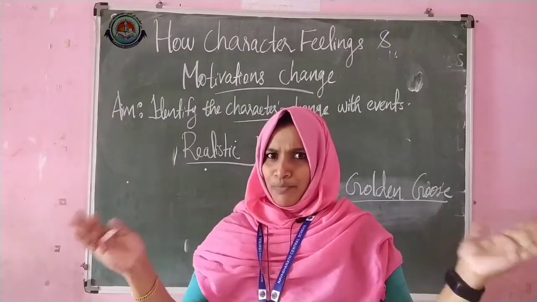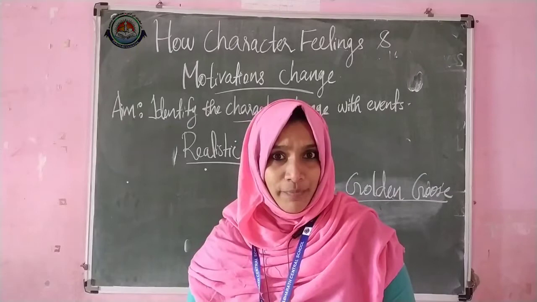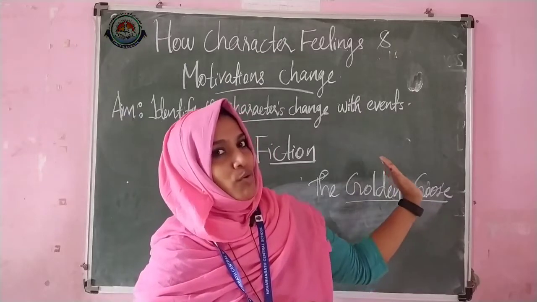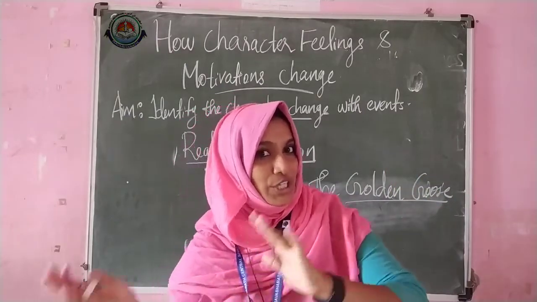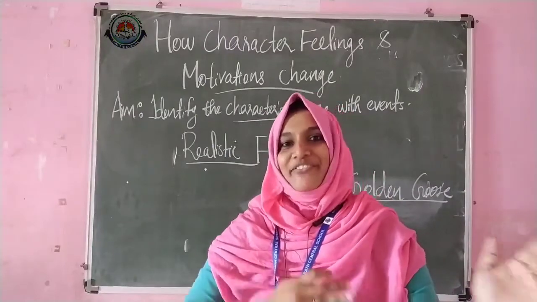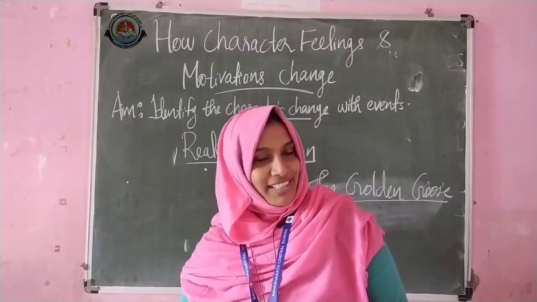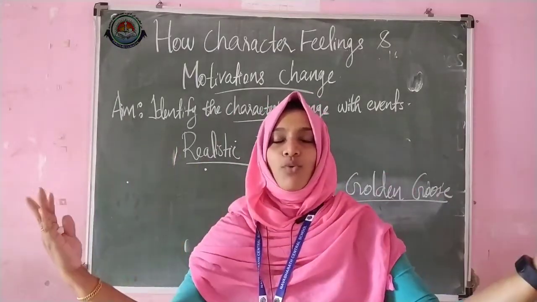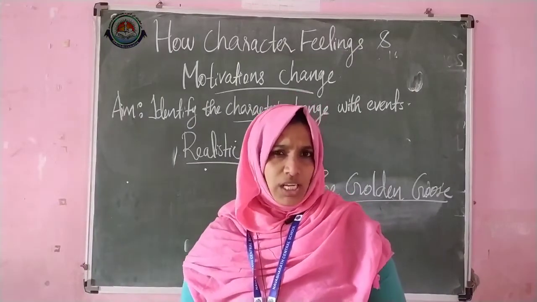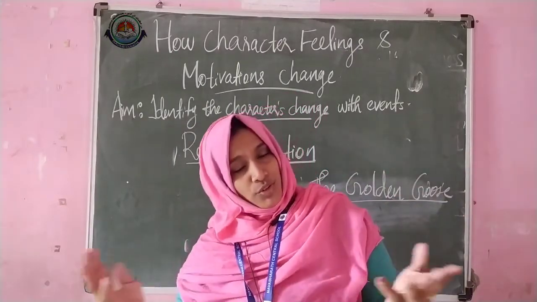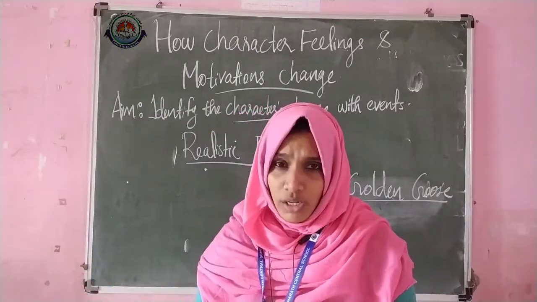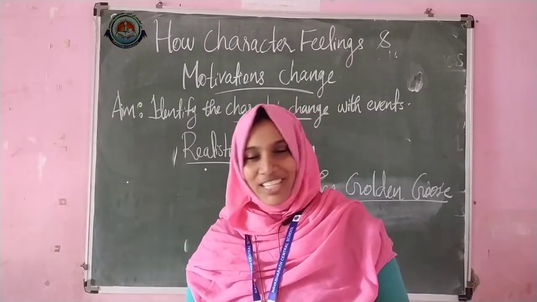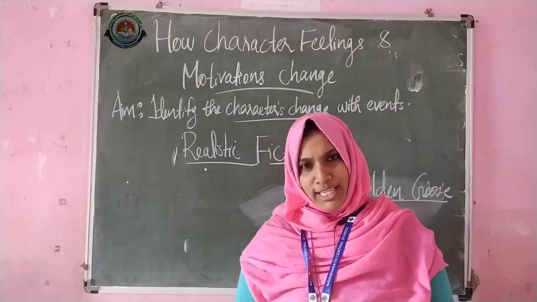And what about the story, The Torch? There also we have seen a poor woman. What was her name? Yes, Maya. Like the old lady from The Golden Goose, Maya is also like her. When she is getting so many golden things from Dr. Ganesha, she is also thinking, if I am getting so many golden things, then I'll become so rich. From the first part of the story, she was so sad and also poor, but at the end part, she becomes greedy. Okay children, so this is what is meant by character change.